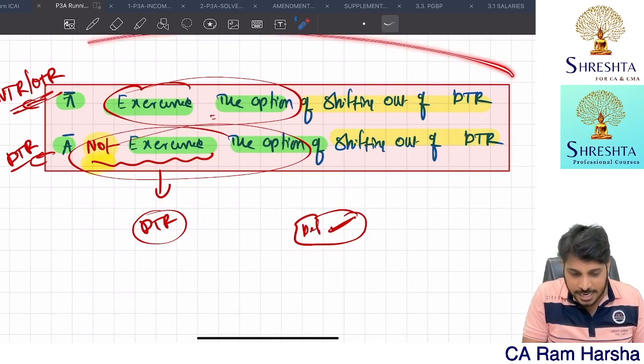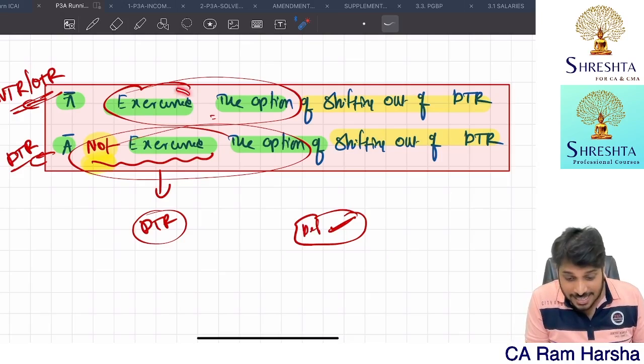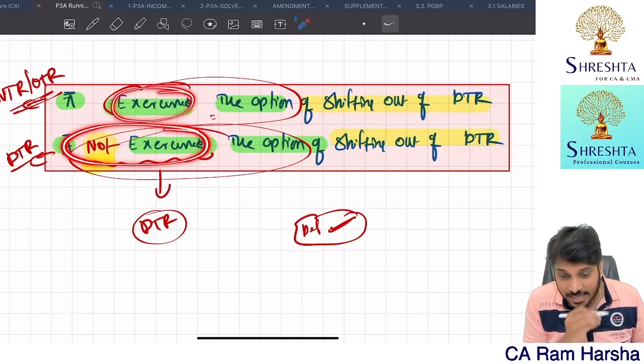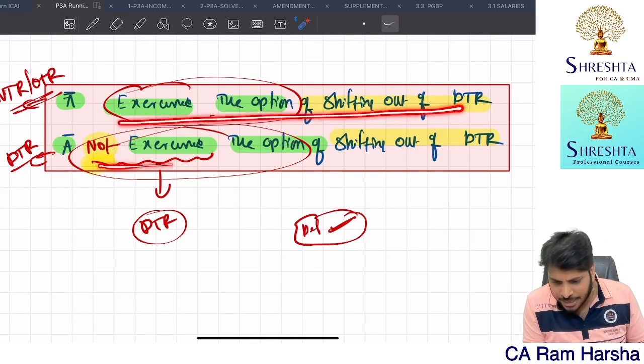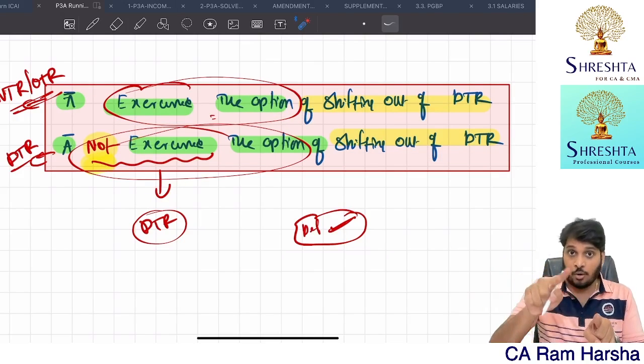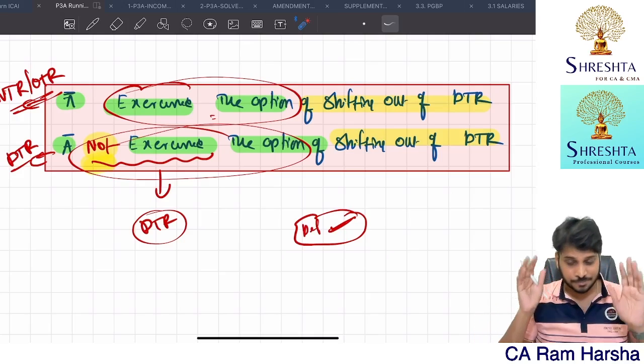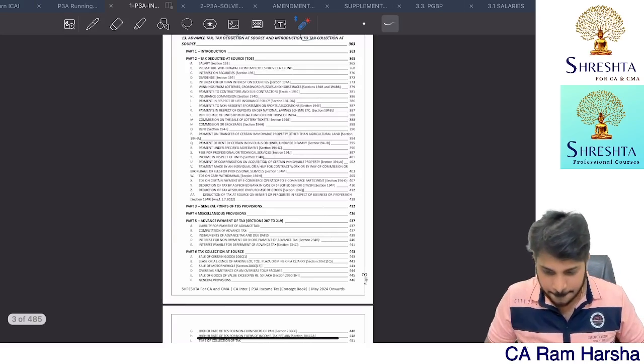Understood? You need to be very careful when you are reading the exam sentence. See, the word exercise is there, the words not exercised are there. Interpret carefully. Exercising the option of what? Shifting out, which means it's coming out of the DTR. Be careful. Next.